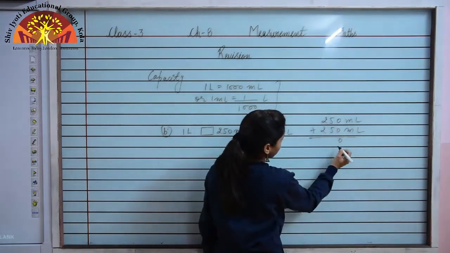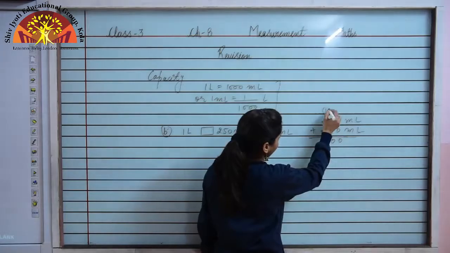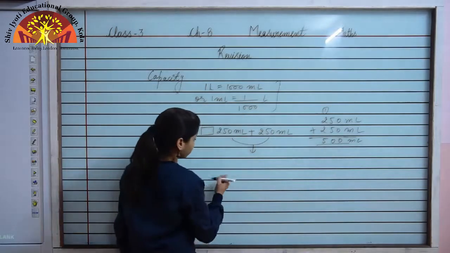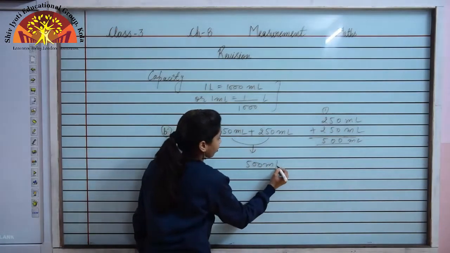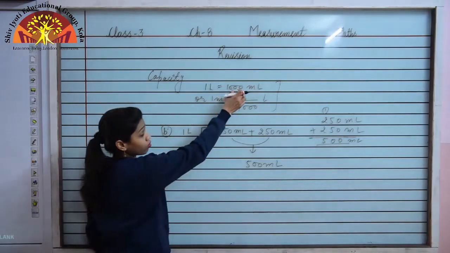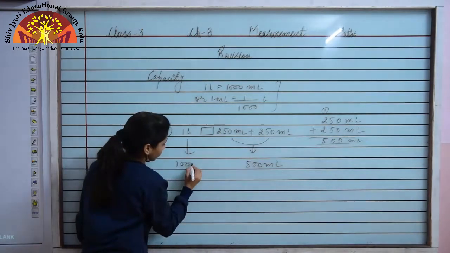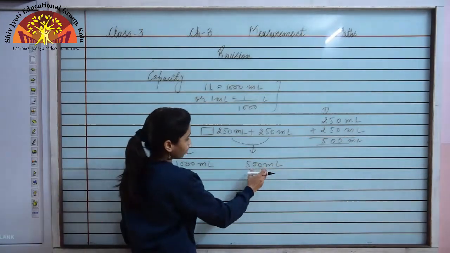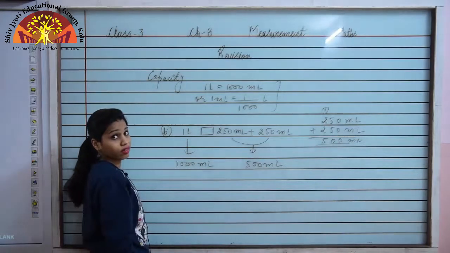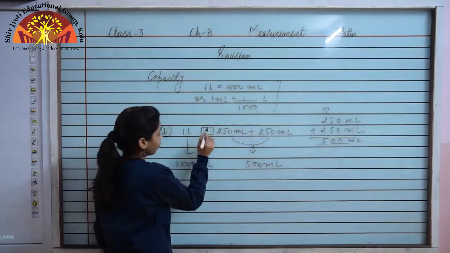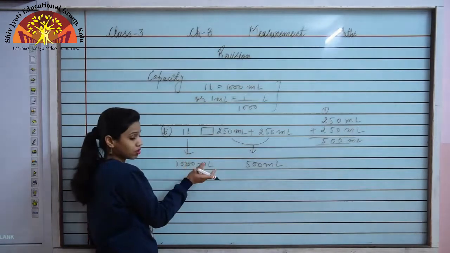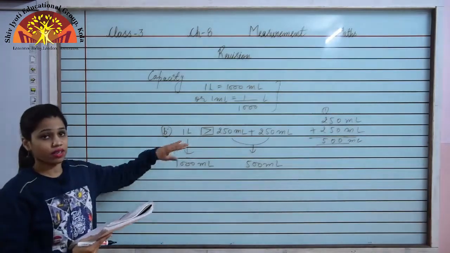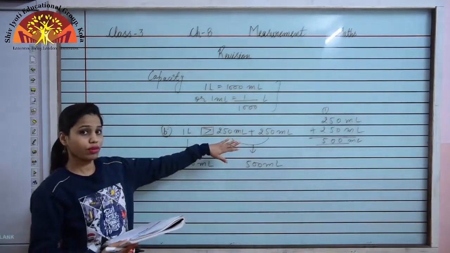250 ml plus 250 ml. Zero plus 0 is 0. 5 plus 5, 10, plus 1, 2 plus 2 plus 1 will be 5. So it will be 500 ml. Now since 1 liter is equal to 1000 ml, we have to compare 1000 ml and 500 ml. Out of 1000 and 500, which is greater? 1000 is greater, hence 1 liter is greater because 1 liter is equal to 1000 ml. So we are going to put this sign. So the left hand side is greater. You have to do these types of questions like this.